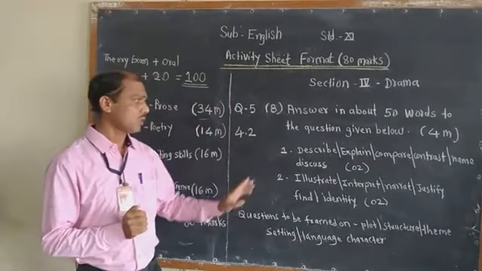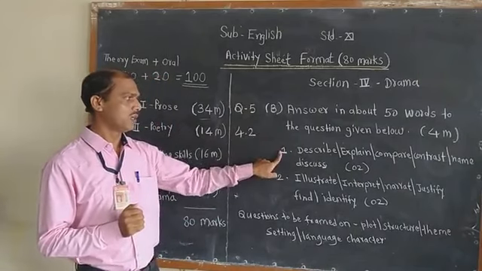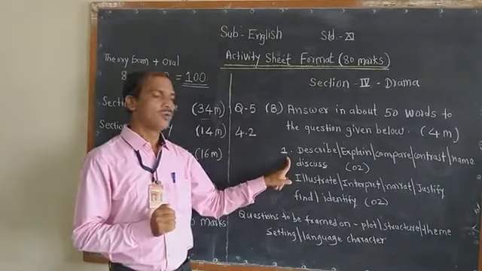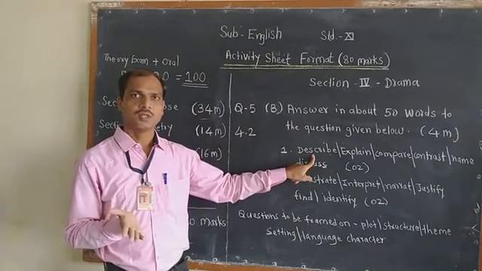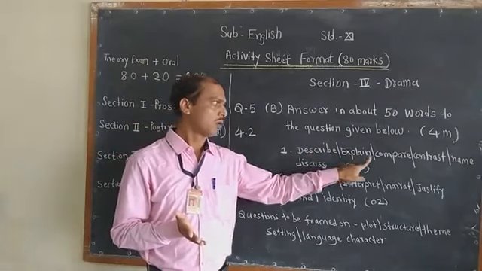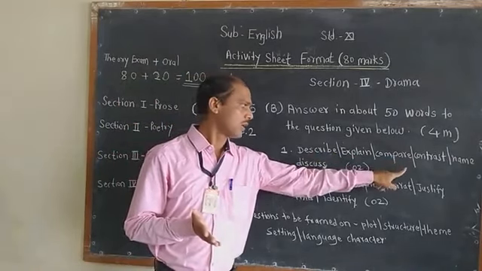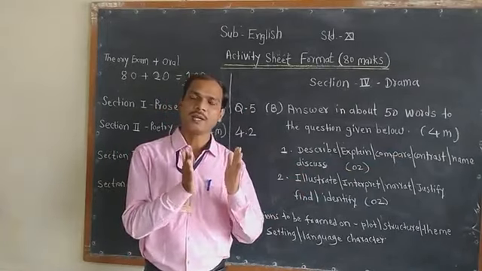Now the first one, question 5b1, it is for the 2 marks. You will find the activity describe the character, describe the setting of the drama, or explain the central idea of the drama, or compare or contrast or name or discuss. So such types of activities you will find there.